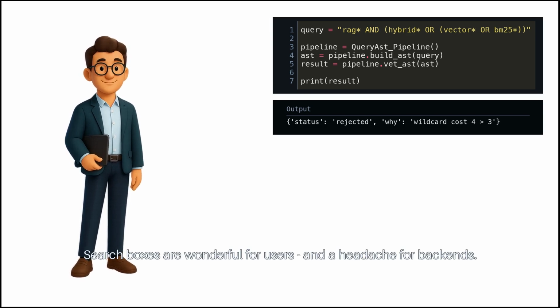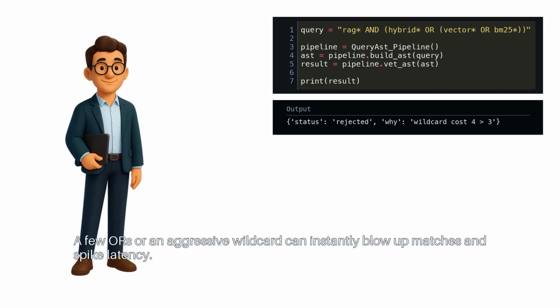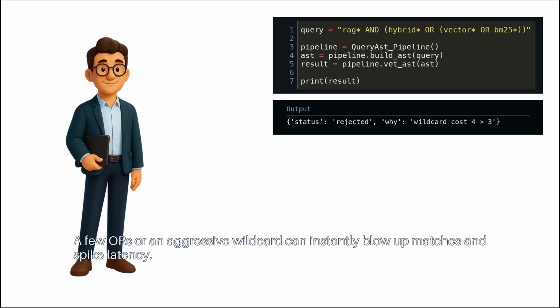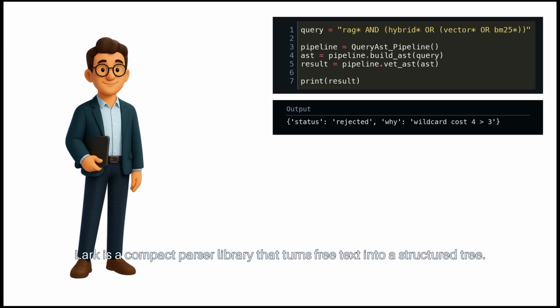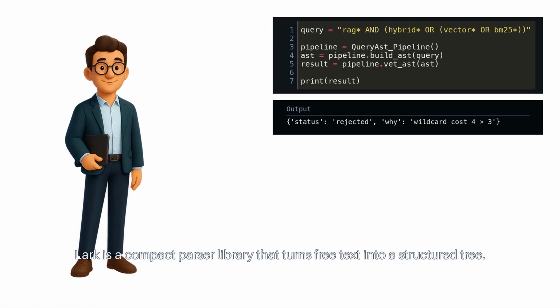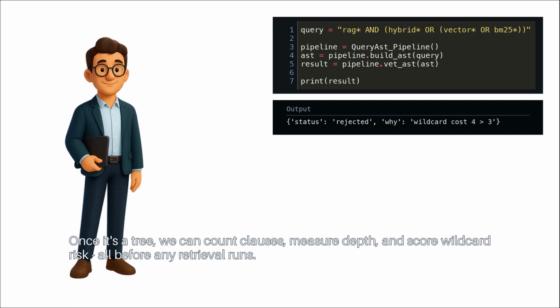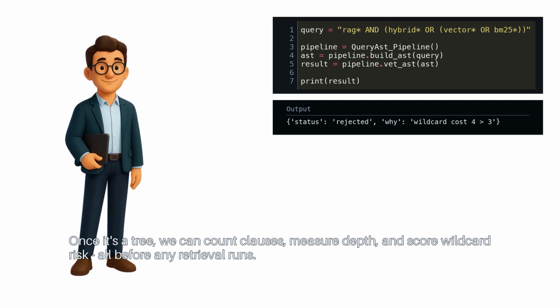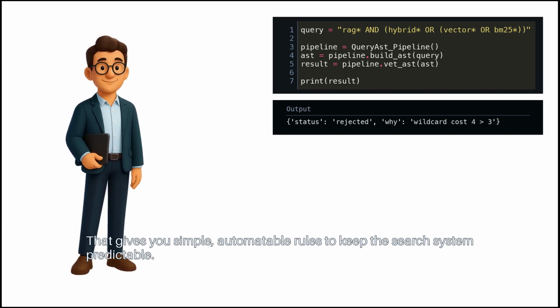Search boxes are wonderful for users and a headache for backends. A few ORs or an aggressive wildcard can instantly blow up matches and spike latency. So, instead of hoping for good input, we parse and validate before we hit the index. Lark is a compact parser library that turns free text into a structured tree. Once it's a tree, we can count clauses, measure depth, and score wildcard risk, all before any retrieval runs. That gives you simple, automatable rules to keep the search system predictable.